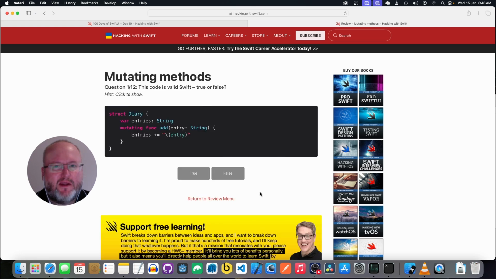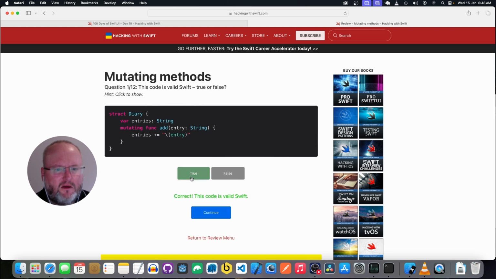Okay, now we're trying the test for mutating methods. We have a struct Diary. We have a property entries, which is a String, and a mutating func add, takes in a String called entry, and it adds the entry to the end of entries. Yeah, that looks valid.